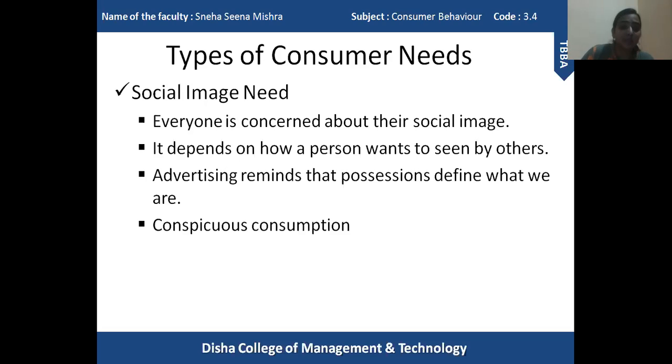Now, the third point here says that advertising reminds us that possessions define what we actually are. Like I said, why does a rich person purchase a luxurious car? Why not a simple car with less money involved, like 5 lakhs or 6 lakhs? Why purchase a car which costs crores?